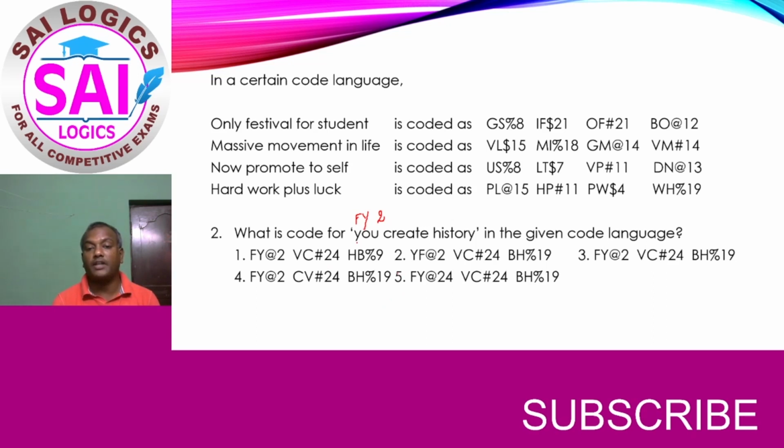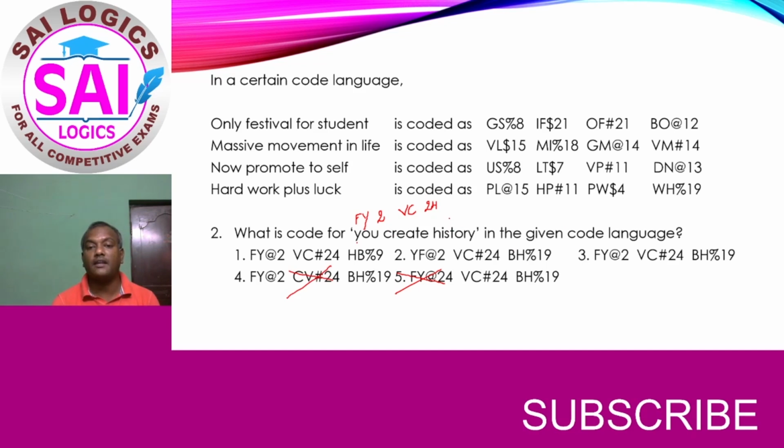Here Fy24 is there, so option number 5 is the wrong answer. And create: the last letter pair value should be our first letter, that is V. The first letter has to become the second letter, and the first letter pair value should be the last number. C's pair is 24. So VC24 is our answer. Here CV is there, this is not the right answer.